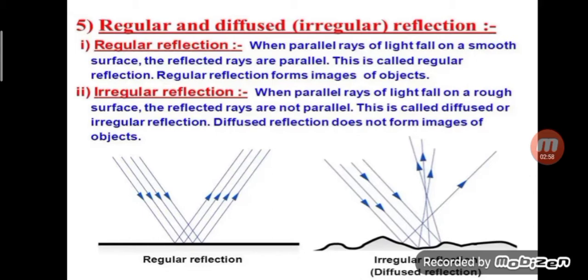In the second picture, you can see irregular reflection, or we can say diffuse reflection. When parallel rays of light fall on a rough surface, the reflected rays are not parallel. They are scattered. So this is called diffused or irregular reflection. And diffuse reflection does not form images of objects.